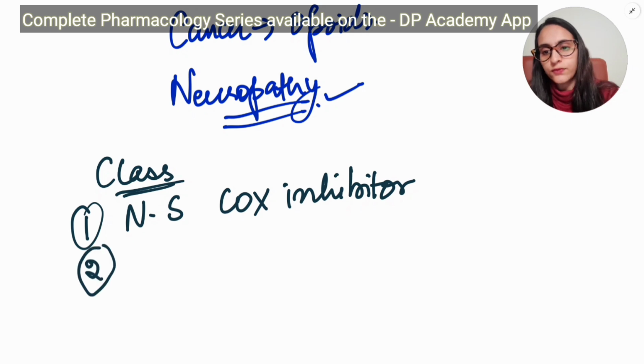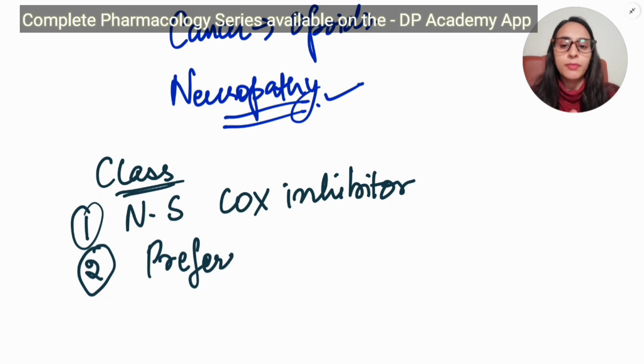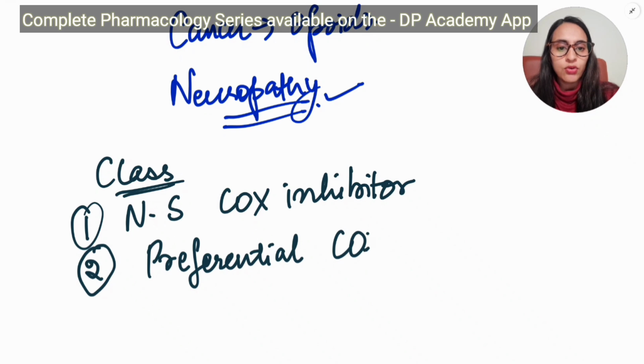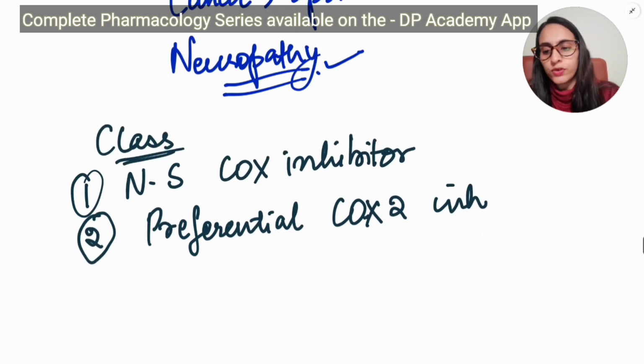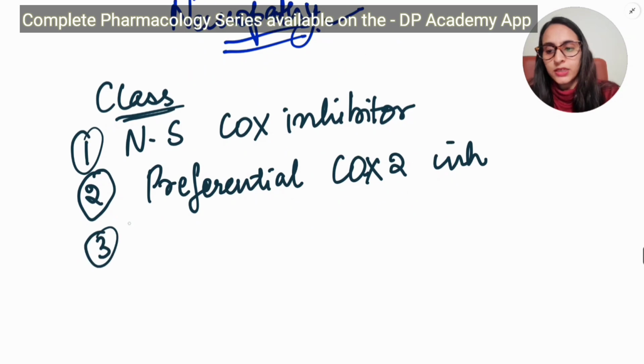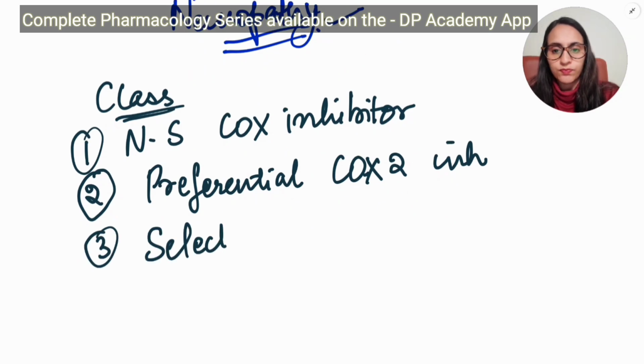The second one is preferential COX-2 inhibitors, which prefer to inhibit COX-2, as the name suggests. I told you COX-2 inhibition treats pain, fever, and inflammation, and that is why we are focusing more on COX-2. The third one is selective COX-2 inhibitors, which selectively inhibit COX-2.